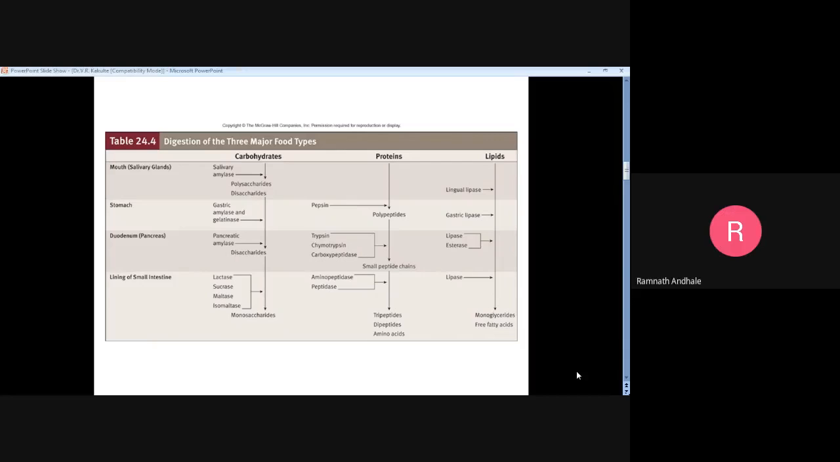This total food gets into the intestine. For example, in carbohydrates, glucose, fructose, and galactose are formed. Then proteins, amino acids, or fatty acids are all formed. Next,